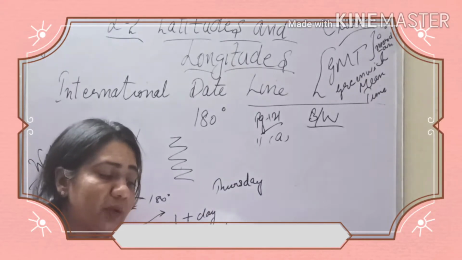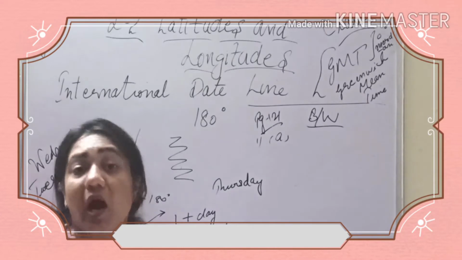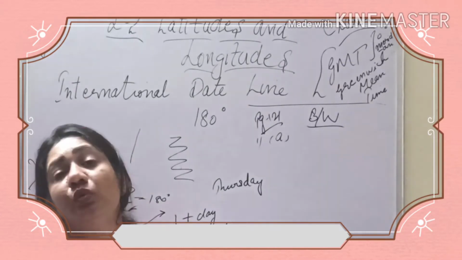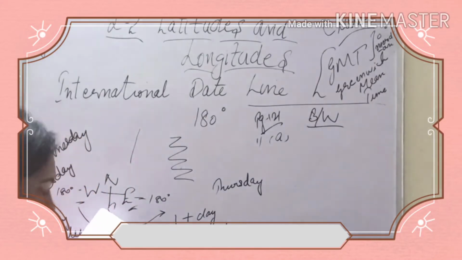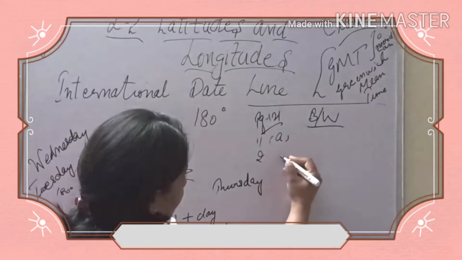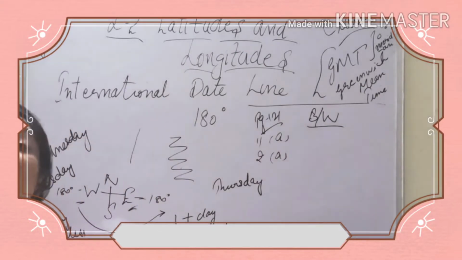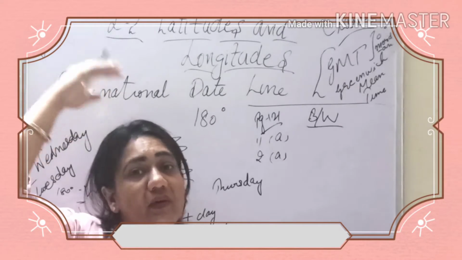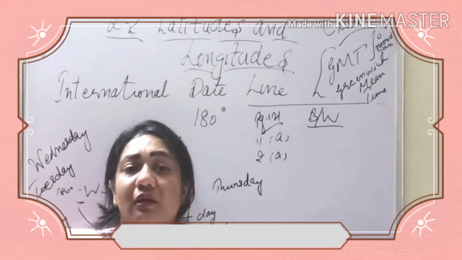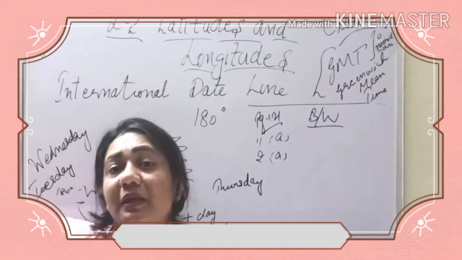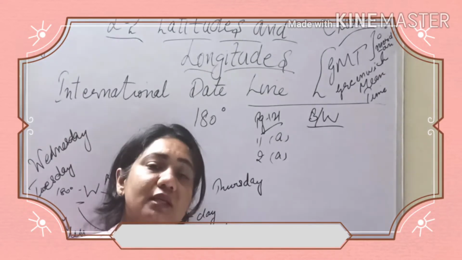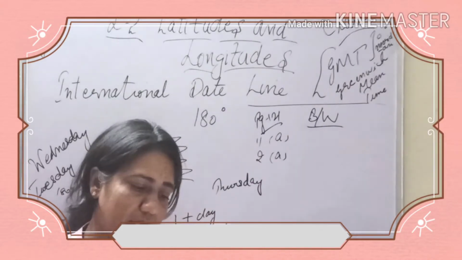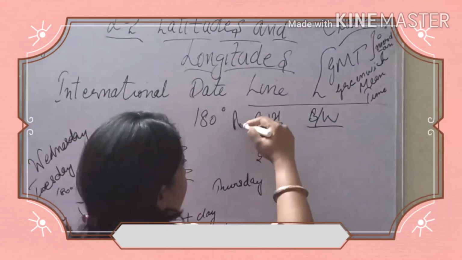We calculate the time according to the position of the. How is time calculated? What do we see? The position of the sun, the position of the moon, or both of them? So it is option number A, again A according to your book, and it is the position of the sun. We always see where is the sun. It is above our head, away from the earth, away up, just a little bit slide away from the head. So it is the position of the sun that helps us to calculate the time.